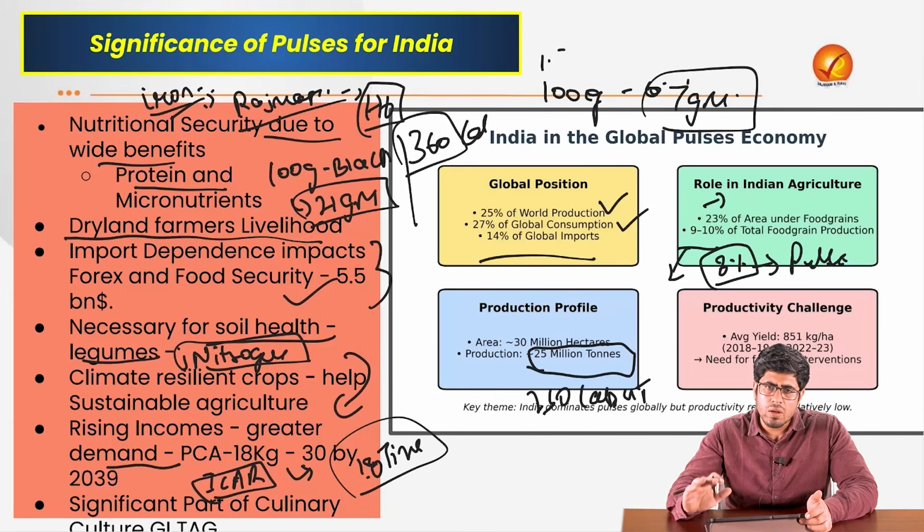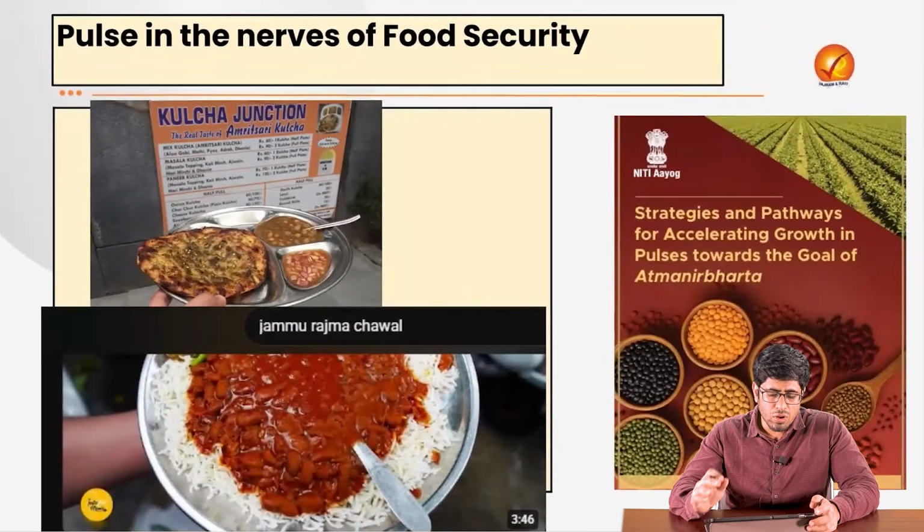And all that being said, pulses are also a significant part of our culinary tradition. I mean, for God's sake, Amritsari kulcha with chole has to be a fundamental human right. You cannot have a good life without it. We have given a GI tag also to the Jammu Rajmas from the Bhadarwa region of Jammu. They are such a significant part of our culinary culture, of our cuisines. We cannot imagine our life without them.